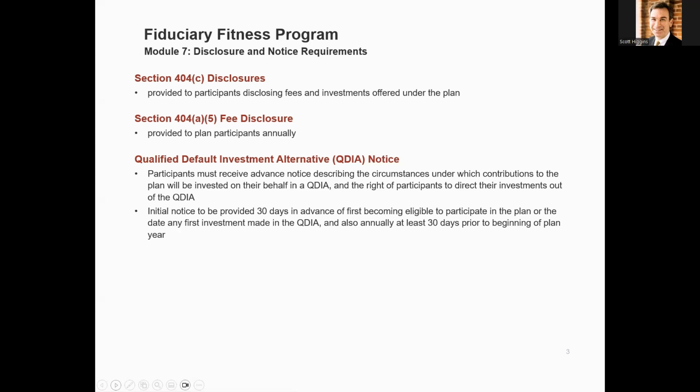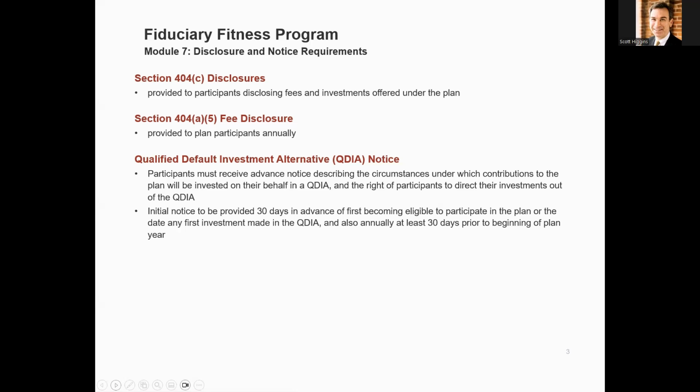Section 404a-5 fee disclosures must provide plan investment information on an annual basis. The following plan-related information is required to be disclosed: an explanation of how to provide investment instructions, including any limitations on how to exercise voting, tender and similar rights. Next is an identification of designated investment alternatives, including a description of any brokerage windows. Remember, QDIAs are designated investment alternatives that must be monitored by the plan fiduciary.